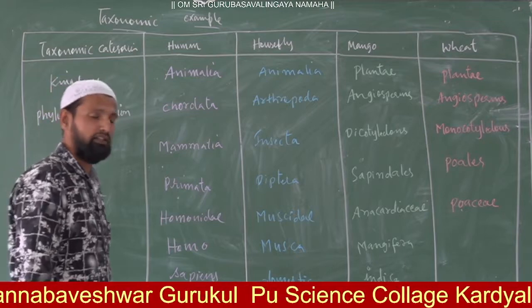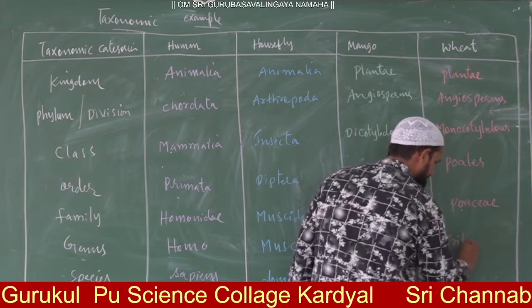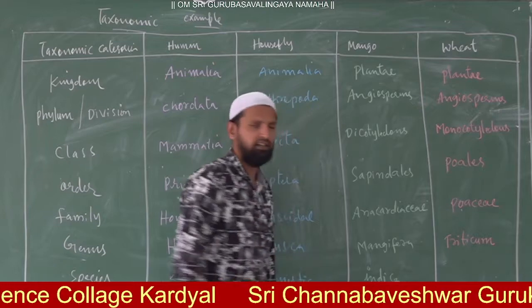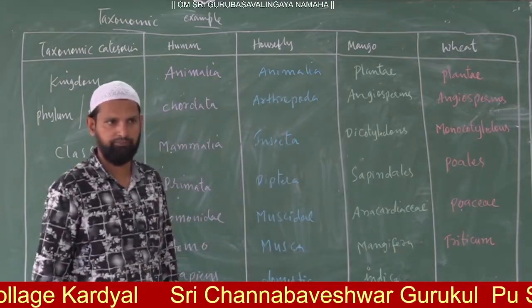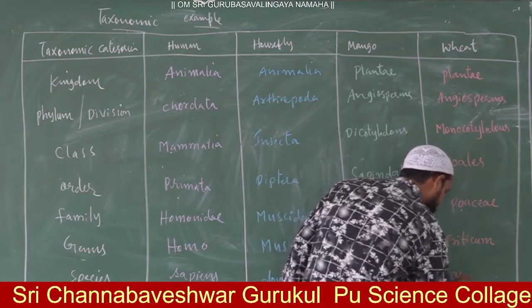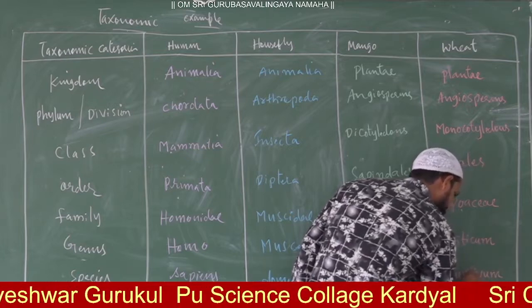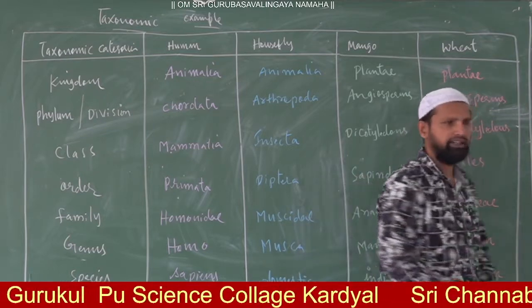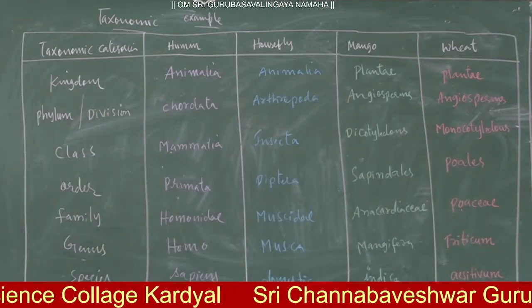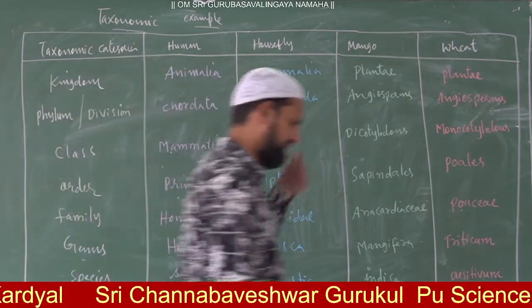Then wheat's genus name is Triticum and the species name is aestivum. Triticum aestivum.